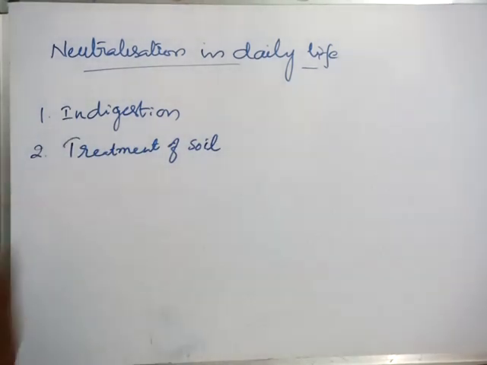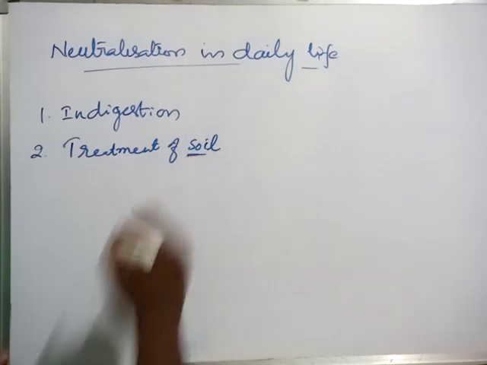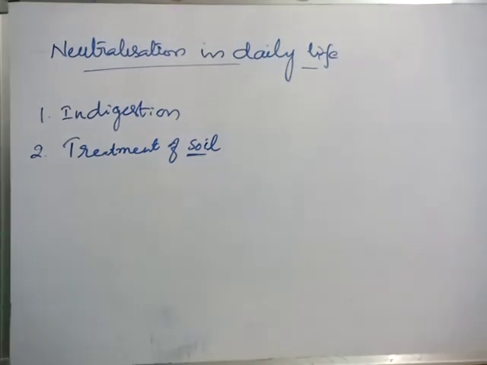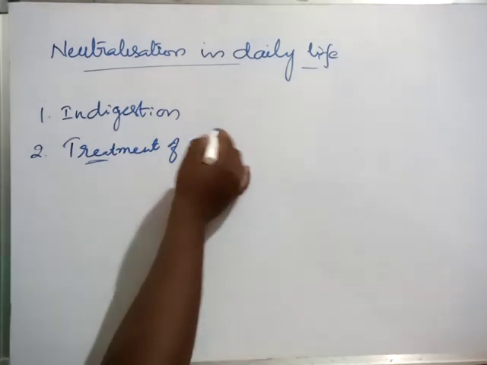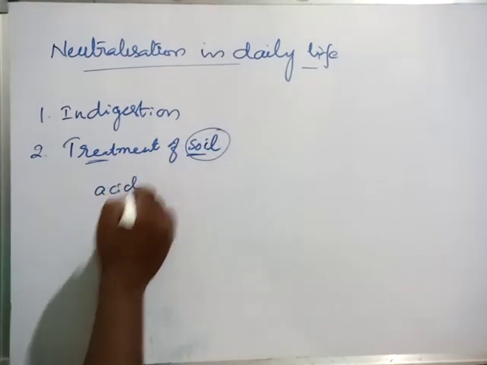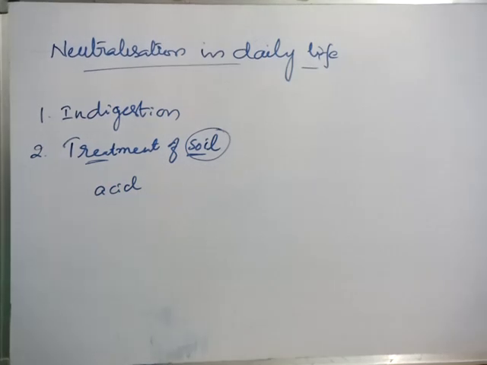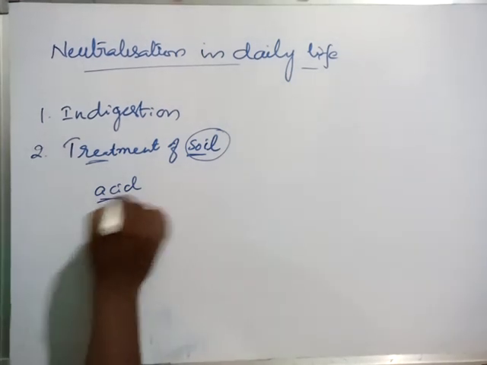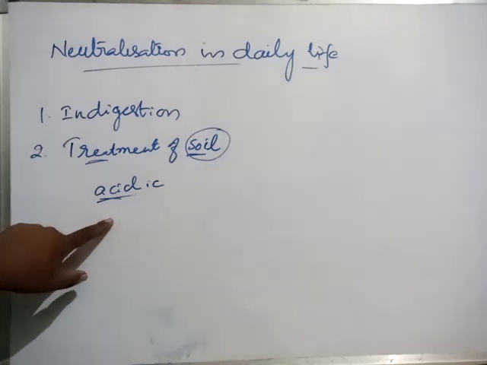Treatment of the soil is the second case. Yes, we know soil gives nutrients to the plants, means the growth of the crops depends on the soil only. Whenever we use a large number of fertilizers, the soil becomes acidic. Sometimes we see farmers use so many fertilizers and chemicals to make the soil fertile, but by using more fertilizers and chemicals the soil becomes acidic. So this is dangerous to the plants.